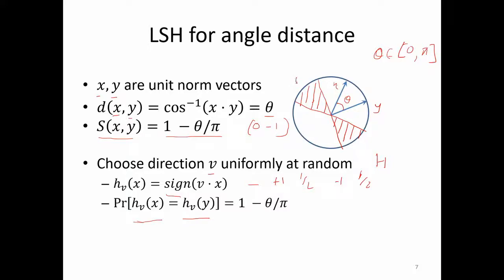If your V is here or your V is here, then HV of x will not be equal to HV of y.